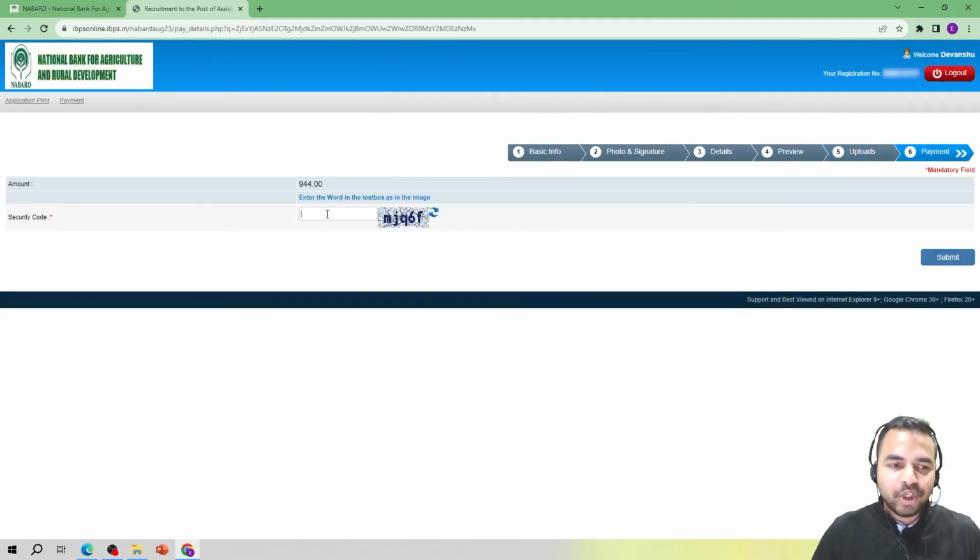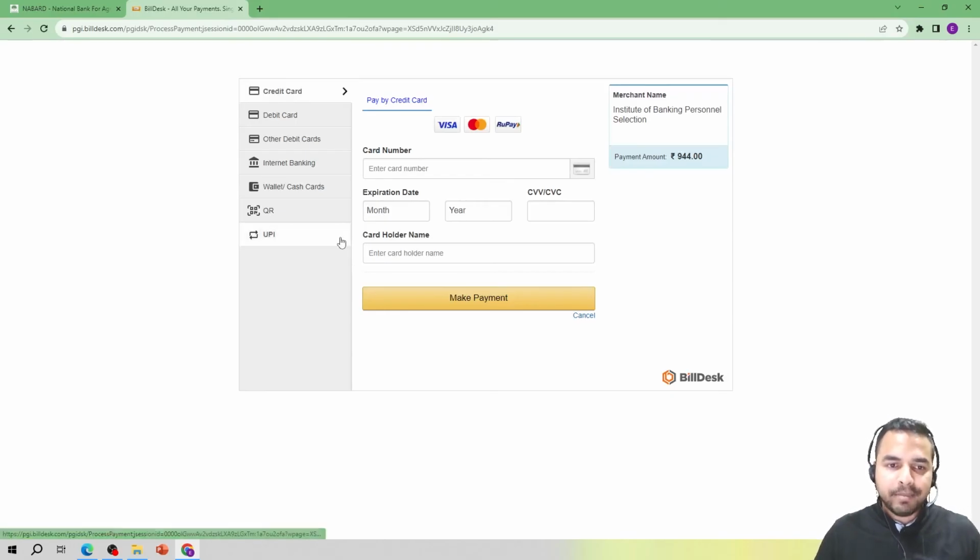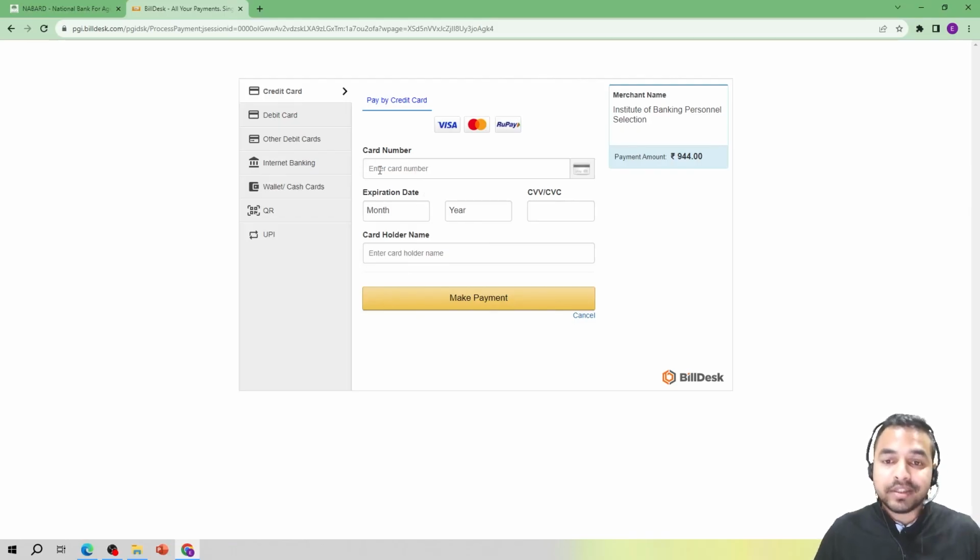And now guys, we are moving towards the last step of this, that is the payment. And here the security code, once again I have to enter. And now my dear friends, I'm required to enter all my details. So there are various forms, like I can pay by credit card, debit card, or internet banking, wallet or cash cards, by QR code or the UPI. So you can choose the medium that you prefer, but let me tell you that this payment can only be made online. So I hope this is clear to all of you.